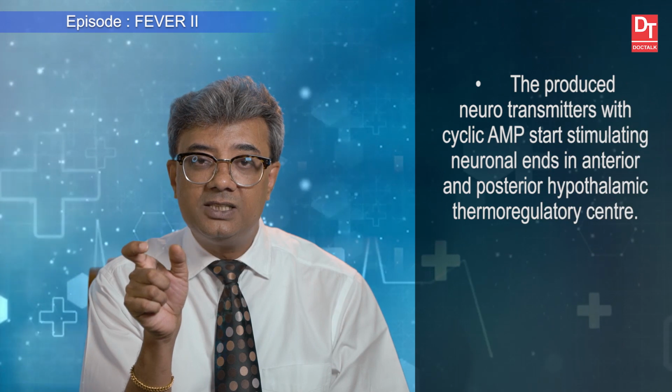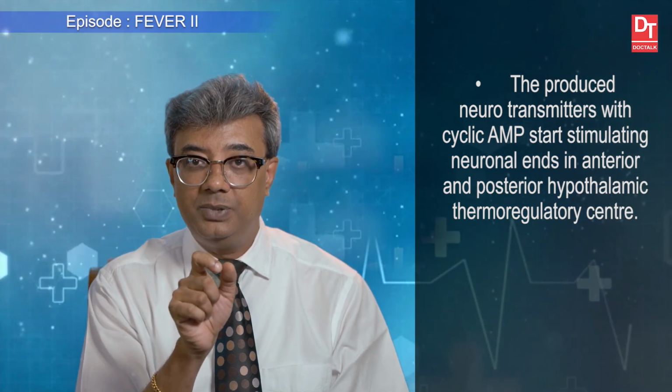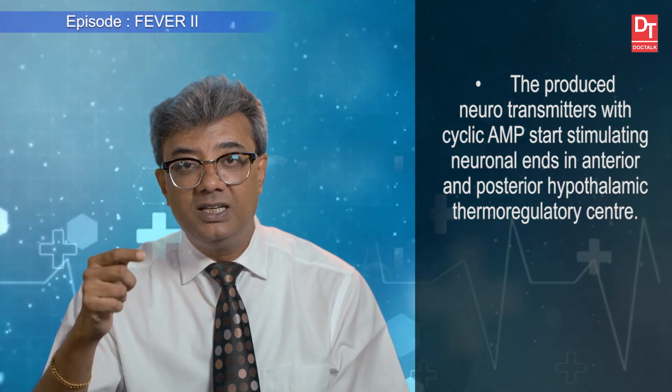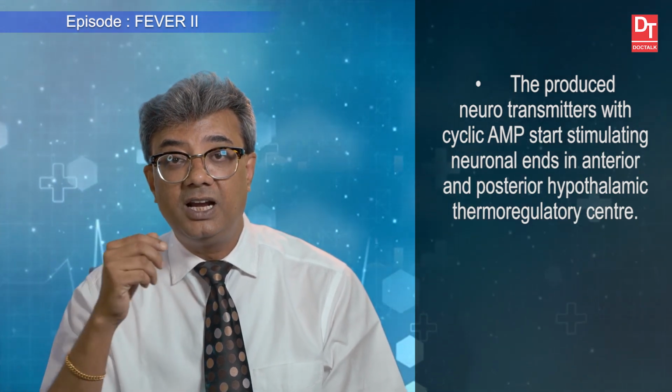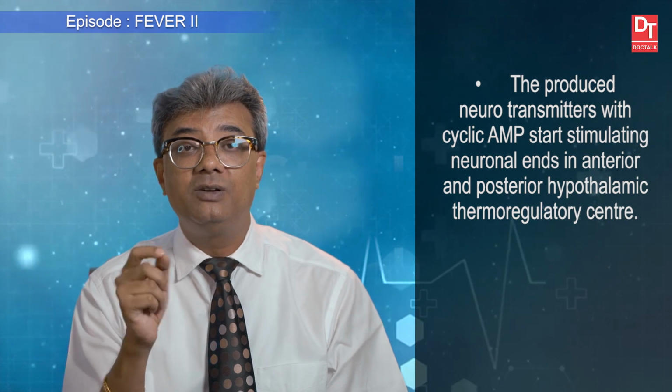So, those neurotransmitters with cyclic AMP starts stimulating neuronal ends in anterior and posterior hypothalamic thermoregulatory center, and immediately peripheral vasoconstriction starts because thermal set point is getting set in a higher level.